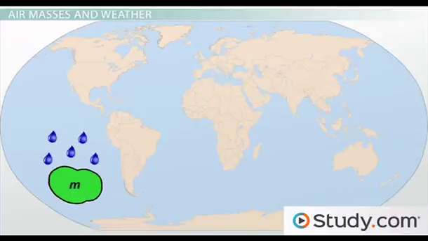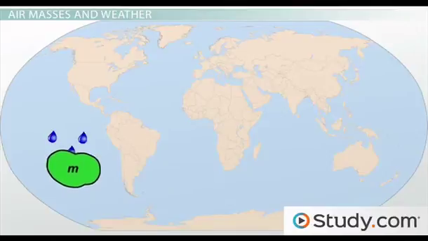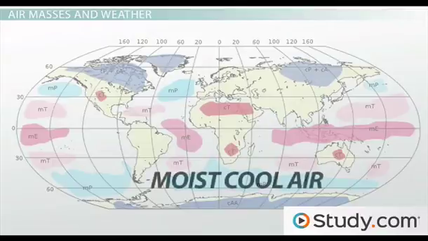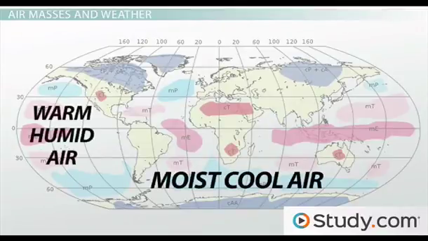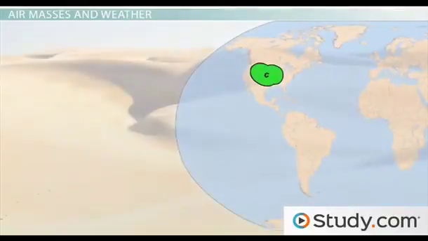Maritime air masses are going to produce moist weather because they occur over oceans, and oceans are filled with water. The air blowing over the ocean regions, either Arctic, polar, or tropical, picks up that moisture as it travels along. In maritime Arctic and polar regions, this moist air is cool, as you probably expected. And the maritime tropical air mass produces the warm, humid conditions you would expect along the tropics, like Florida and the Caribbean.